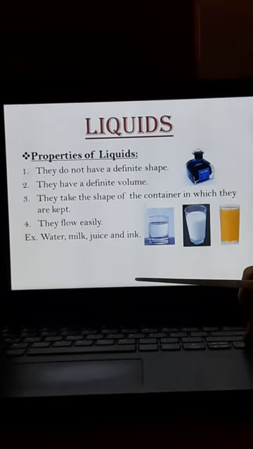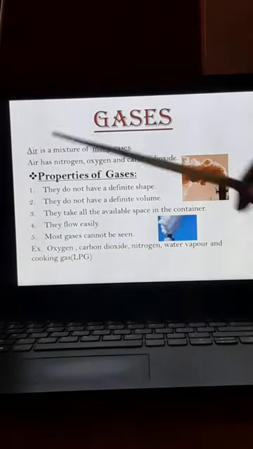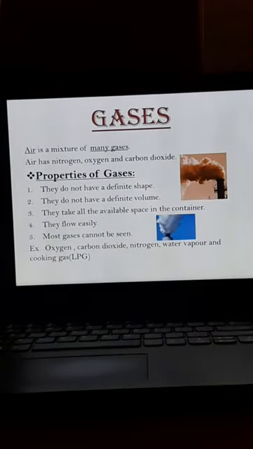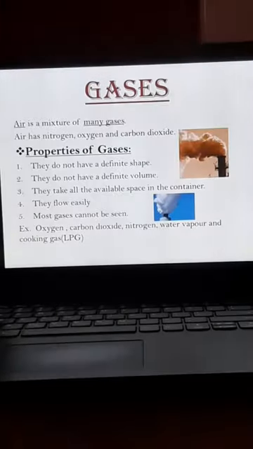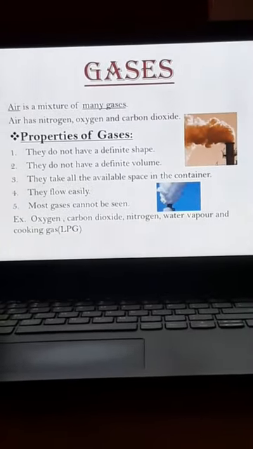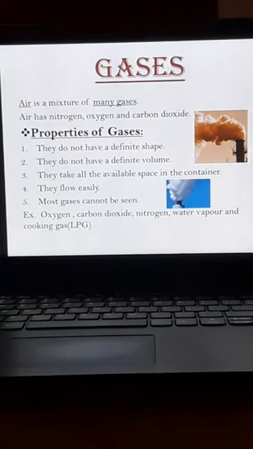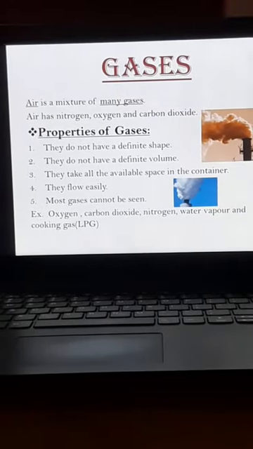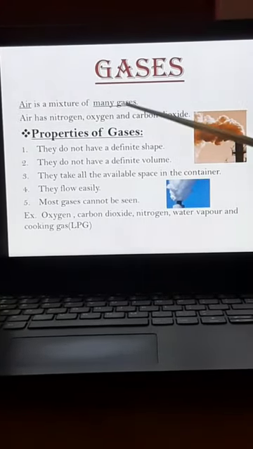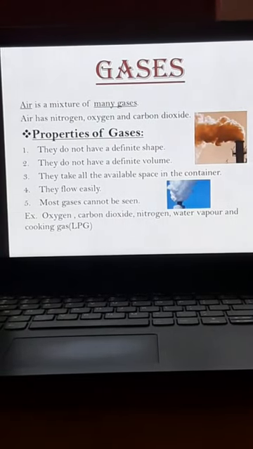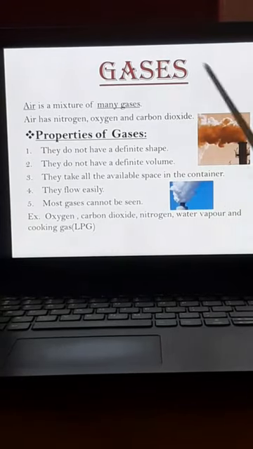Okay, so let's go into the next. Gases. Air is a mixture of many gases. Yes, the air we breathe contains many gases, children. Air has nitrogen, oxygen and carbon dioxide. Okay? Air is a mixture of many gases and has nitrogen, oxygen and carbon dioxide. So let's talk about the properties of gases.